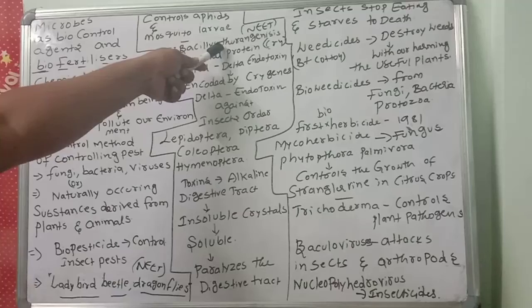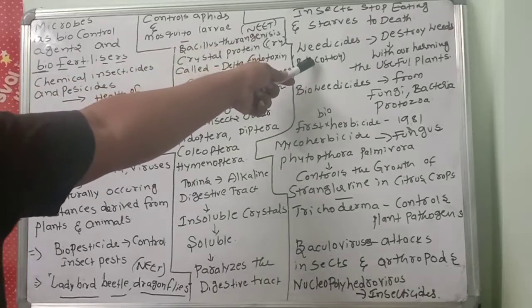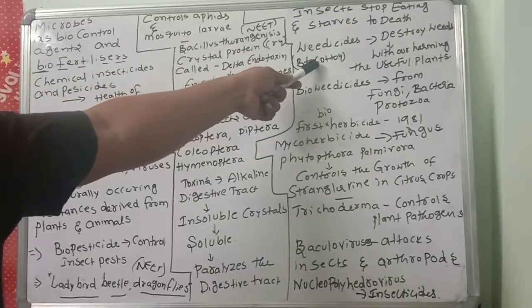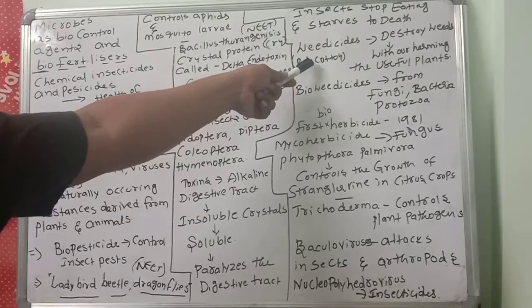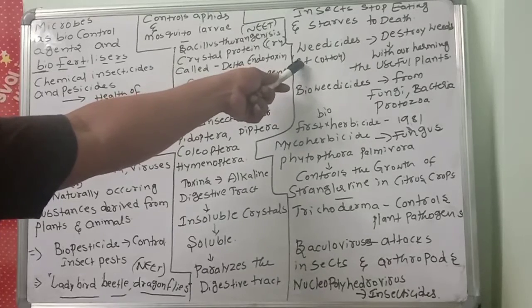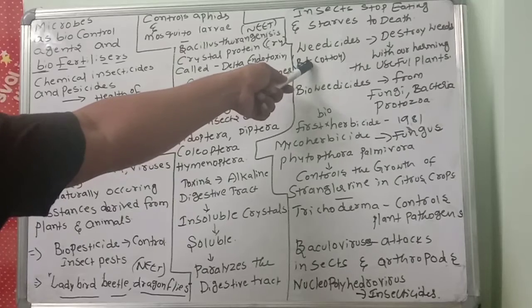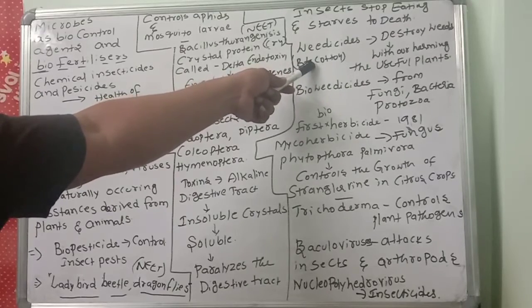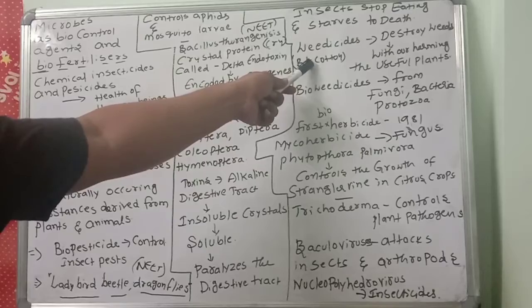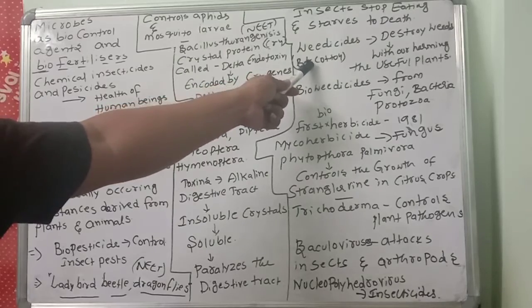So in genetic engineering technology, Bt cry genes are there. These cry genes are introduced into the cotton plant. Then the cotton plant becomes resistant to harmful insects. So cotton produced by inserting the Bt gene and developing resistance against harmful insects is called Bt cotton.